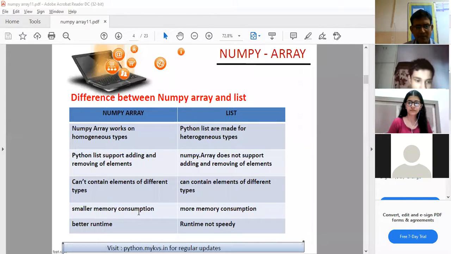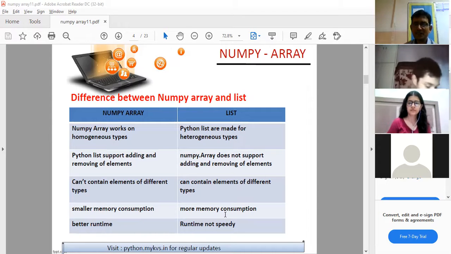NumPy array, smaller memory consumption. So basically it takes less memory, and the list has more memory consumption. It takes more memory. Clear? We will discuss why this takes more memory and this takes less memory. But the last point is arrays have better runtime and lists are not speedy. It means that the array takes less time to execute and the list takes more time to execute. Clear? We will also discuss why the list takes more time and why the array takes less time.